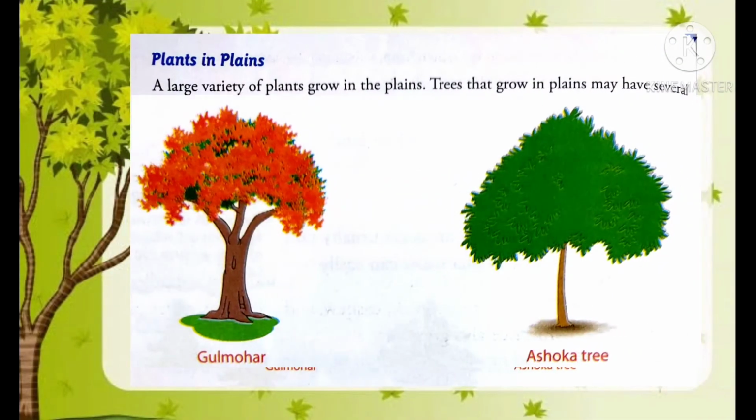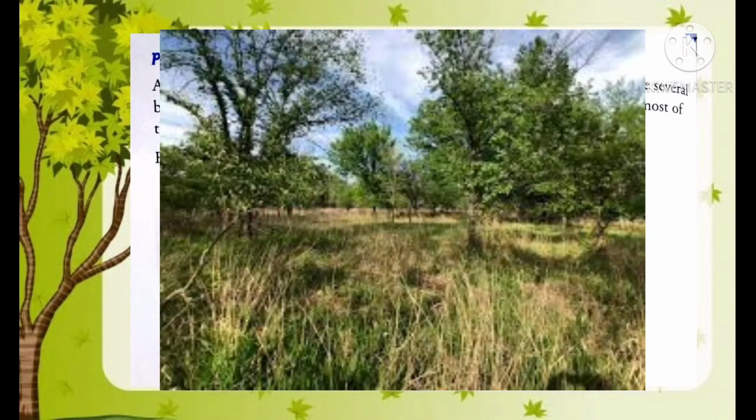Students, a large variety of plants grow in the plain areas, and trees that grow in plain areas may have several branches, and many of these trees can survive in a very hot climate, but they shed most of their leaves during the autumn season. Examples of trees found in plain areas are neem, peepal, gulmohar, ashoka, shisham and sal. And many of these trees are of great importance from the medicinal point of view as well as from the wood point of view.